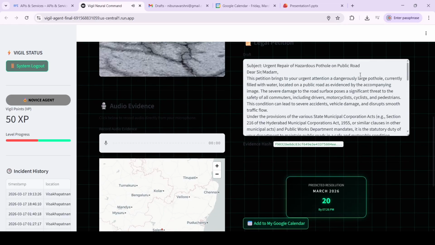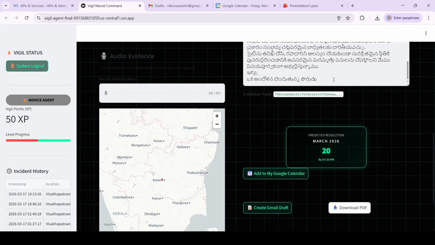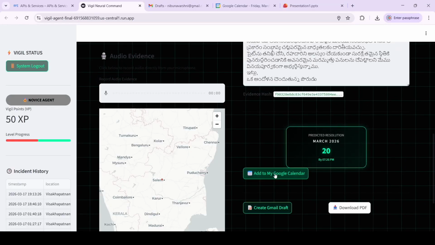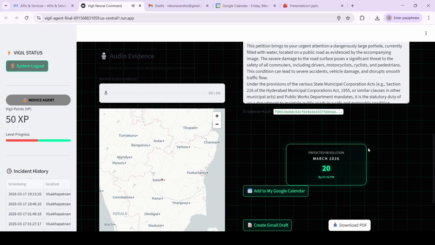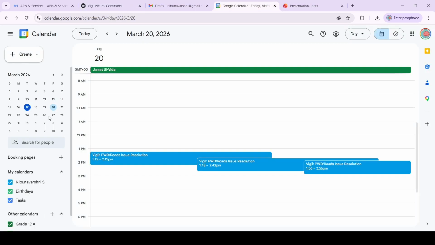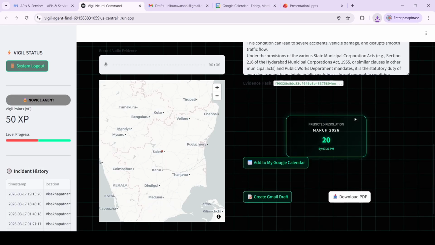It has created a draft for me in both English and the regional language of the state which you have selected. And it has predicted a resolution date. Once you press Add to my Google Calendar, it marks the deadline on your calendar. So it is by March 20th, right? So once I go and check March 20, it has been added, as you can see over here. And you can download the PDF for later reference.